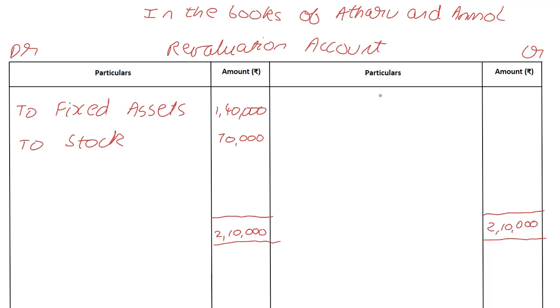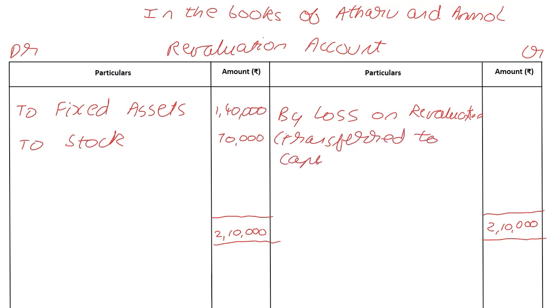2,10,000 written on both the sides. Okay, and then we write by loss on revaluation transferred to partners' capital account. And we need to mention the names of the two partners.